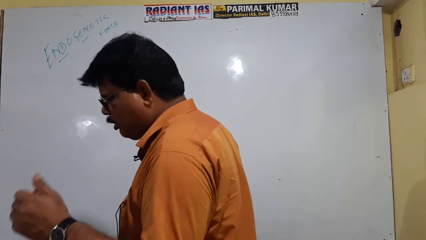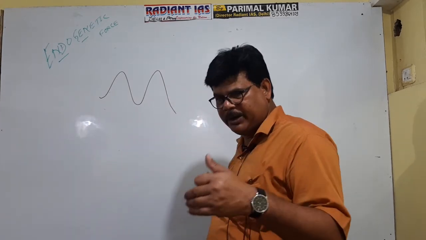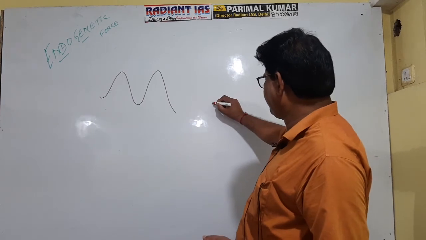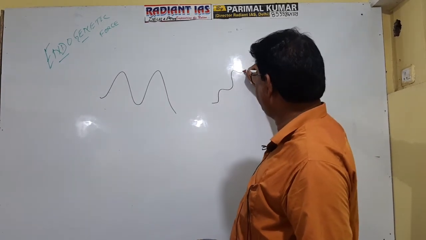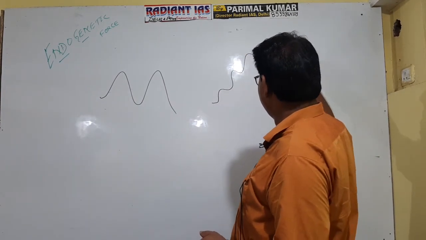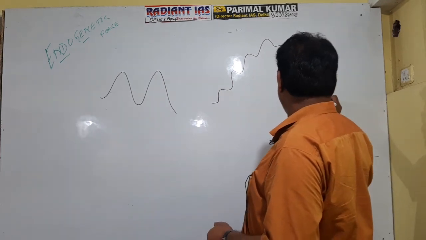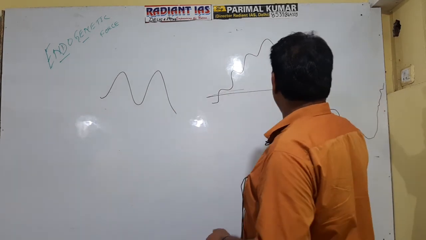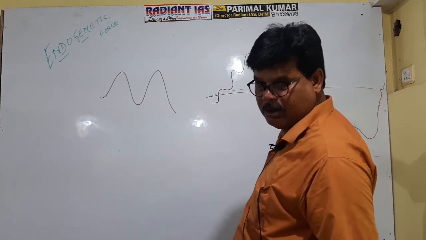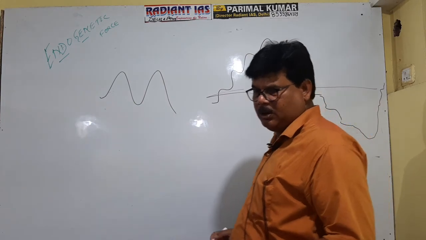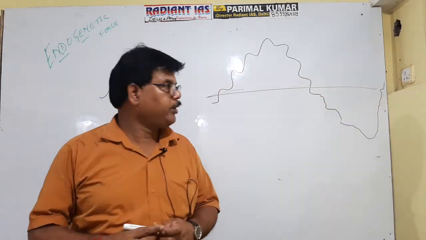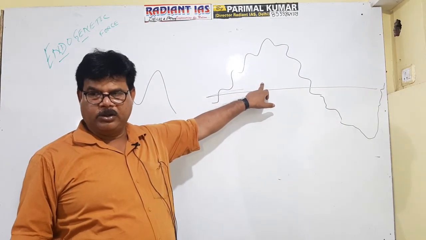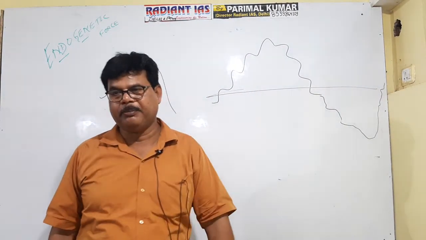But if force operates in interrupted form, then this type of feature is formed. This is anticline and this is syncline. So this is referred to as anticlinorium, and this is referred to as synclinorium.